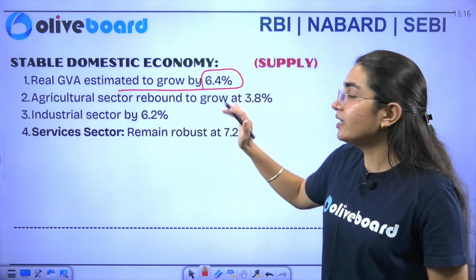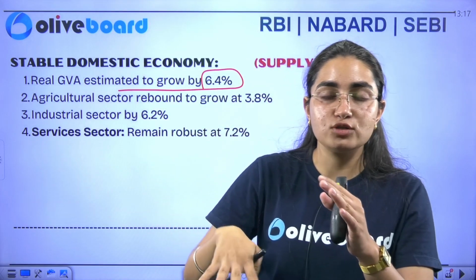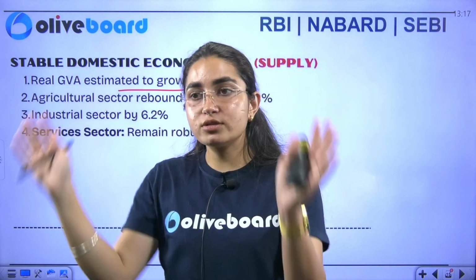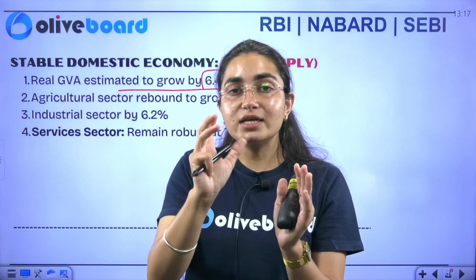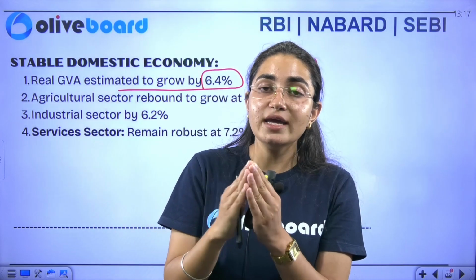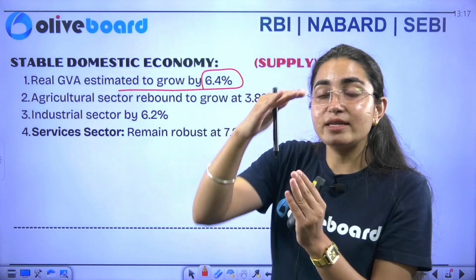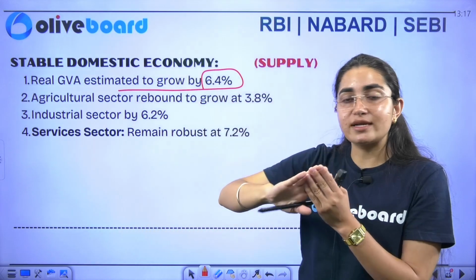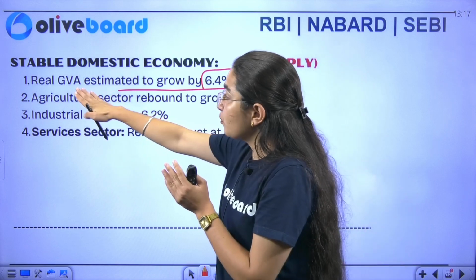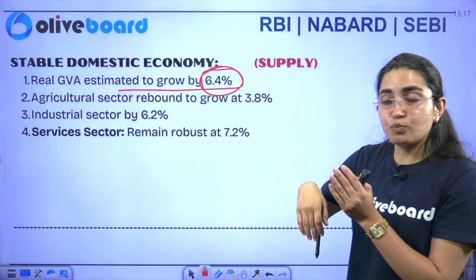Your gross value added basically tells you the performance of your various sectors. Okay, so in GDP you get to know about the complete income that consists of your entire sectors. But if I talk about your GVA, it gives you the performance of separate sectors. Okay, you will get agricultural sector separately, manufacturing sector separately. So this report says that real GVA is estimated to grow by 6.4%.